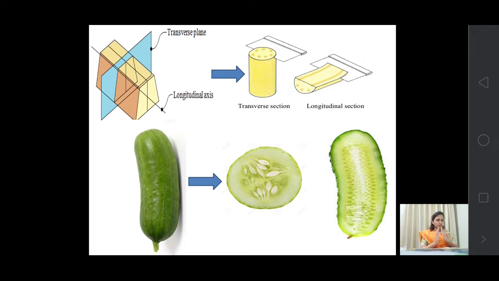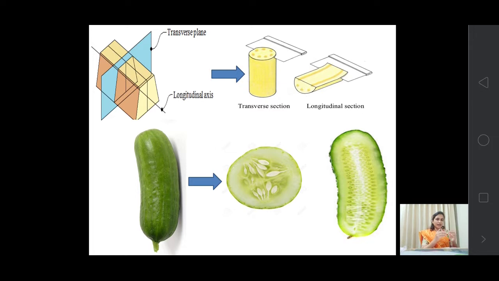The term cross section, or transverse section, is referred to by the short form TS, and the longitudinal section by the short form LS.